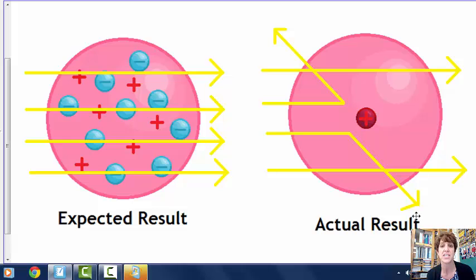So if they deflect, it's proving that there is something present. It just didn't hit it very often, so it must be very small, dense, and because it's not attracted to it, it must be positive like the alpha particle. So I thought this was a great representation of the change from plum pudding to now a nuclear model.